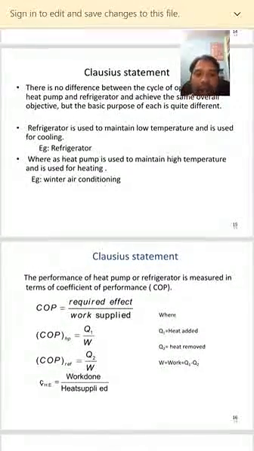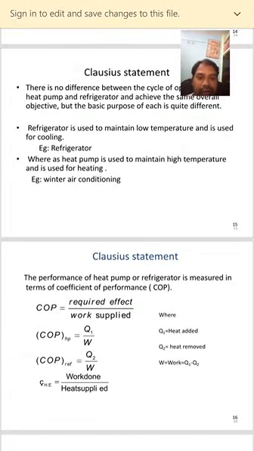Now the performance of a heat pump or refrigerator is measured in terms of coefficient of performance, COP. COP is equal to required effect by work supplied, nothing but Q1 by W. So COP for a heat pump is given as Q1 by W. What is Q1? Q1 is equal to heat added. So for a heat pump, the output is heat added and input is the amount of work.